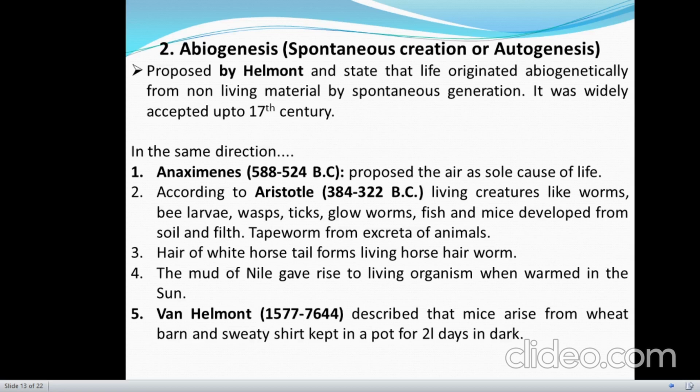Hair of a white horse gave rise to a horse. The mud of the Nile gave rise to living organisms when warmed in the sun. Similarly, Van Helmont also described that mice arise from wheat bran and a sweaty shirt when kept in a pot for 21 days in the dark. Conditions present during the origin of life, the site of origin of life, and the mechanism of origin of life remained unexplained.